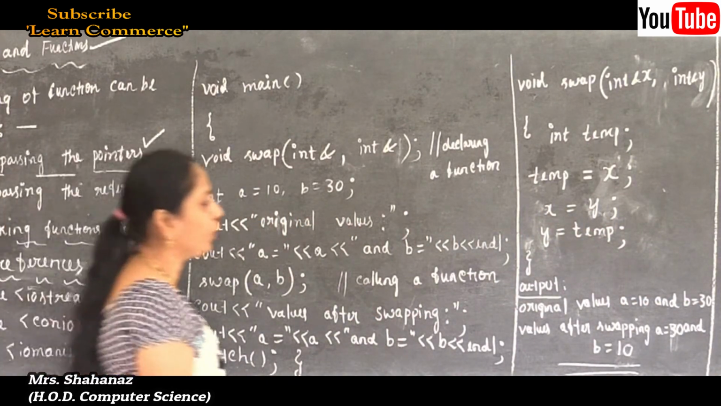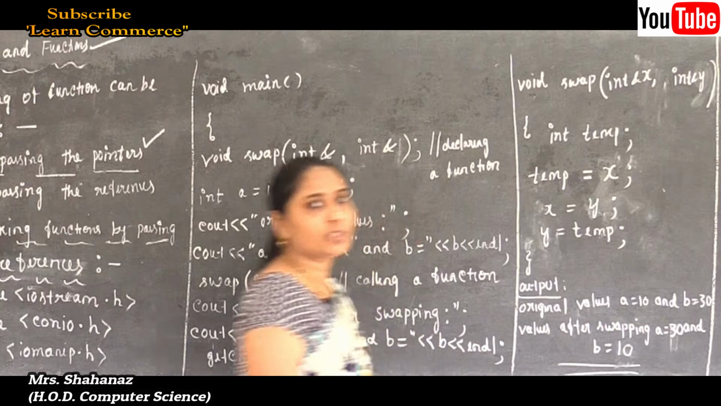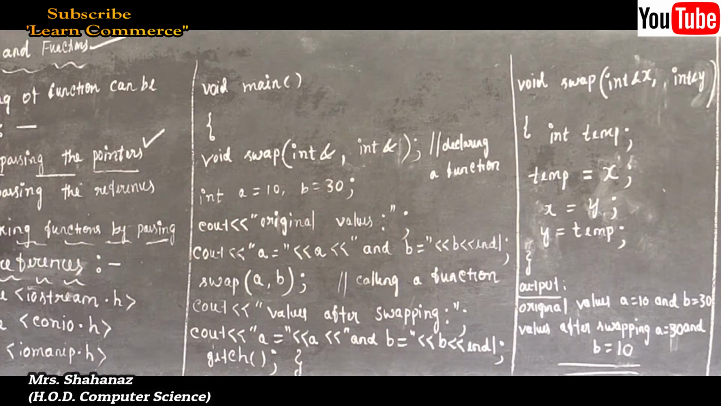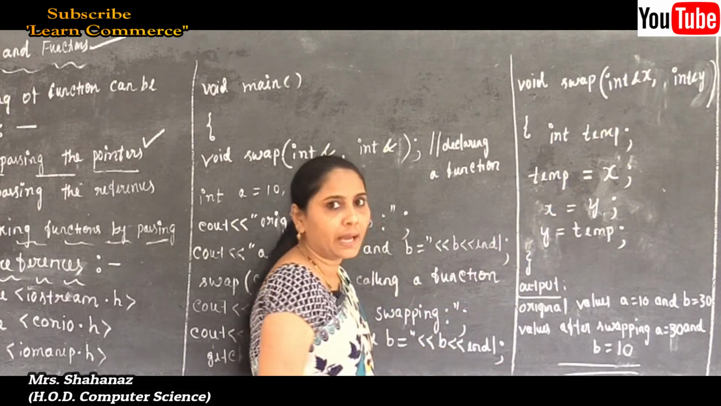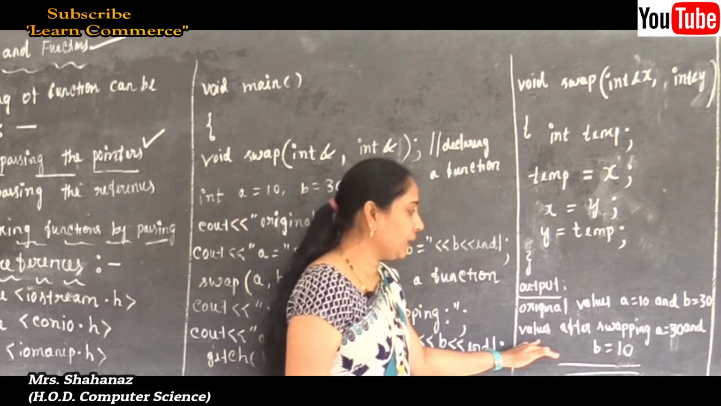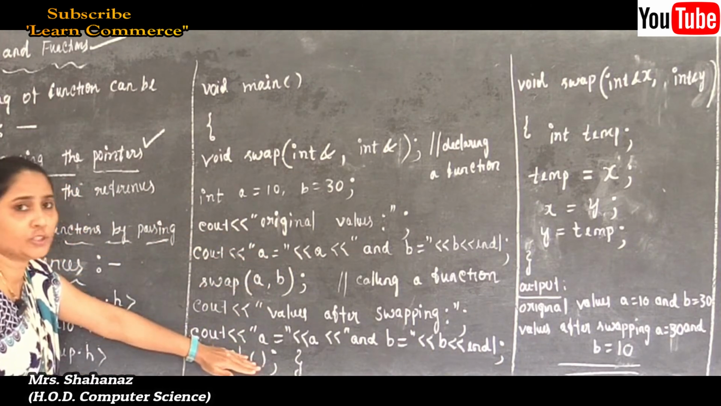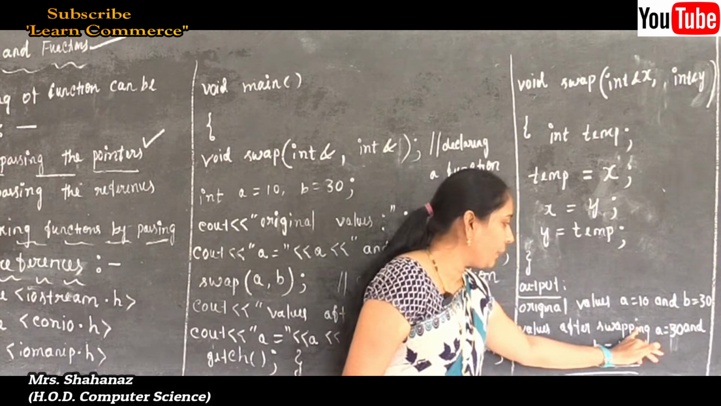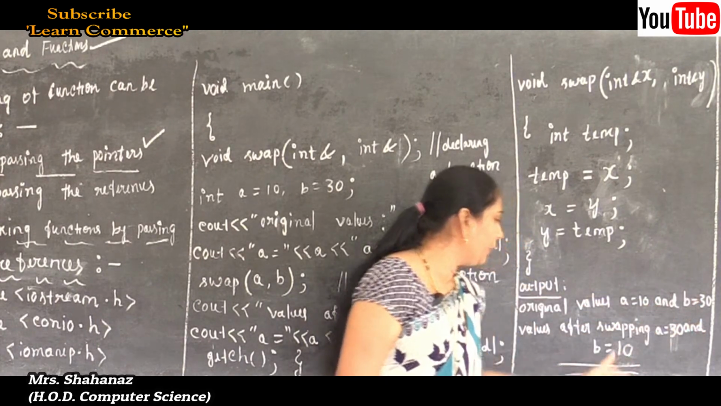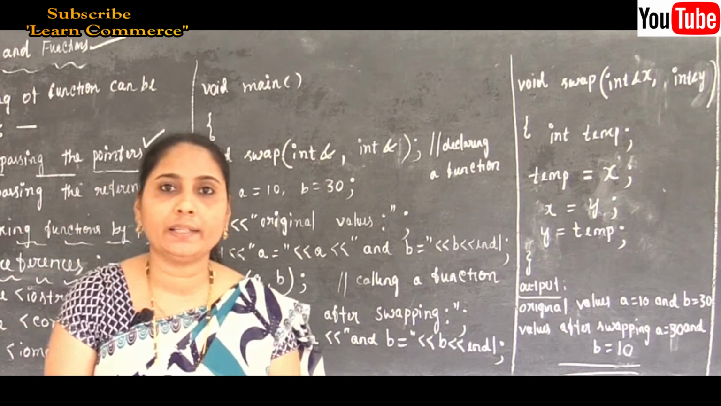Finally, when it displays the output, how is it going to display? The original values: a value is equal to 10, b value is equal to 30. In the beginning I used the variable names a and b, but later I changed the variable names in the called function to x and y. Because of this reason, after calling the function, it makes changes in the values of the variables. So values after swapping: a value is equal to 30 and b value is equal to 10.